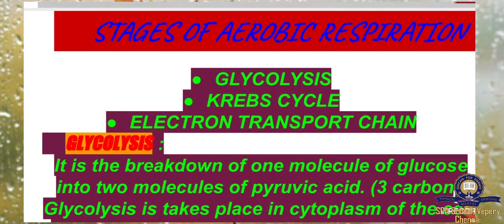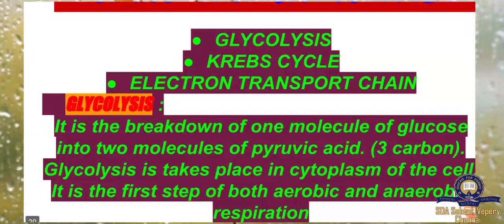Stages of aerobic respiration. We have 3 stages: glycolysis, Krebs cycle, electron transport chain. First, glycolysis. It is the breakdown of one molecule of glucose into 2 molecules of pyruvic acid. We already know that when digestion is over, food is stored as glucose. This glucose is converted into 2 molecules of pyruvic acid by the process of glycolysis. Glycolysis takes place in the cytoplasm of the cell. It is the first step of both aerobic and anaerobic respiration. So, the types of respiration are aerobic and anaerobic, and in both respirations, the first step is glycolysis.